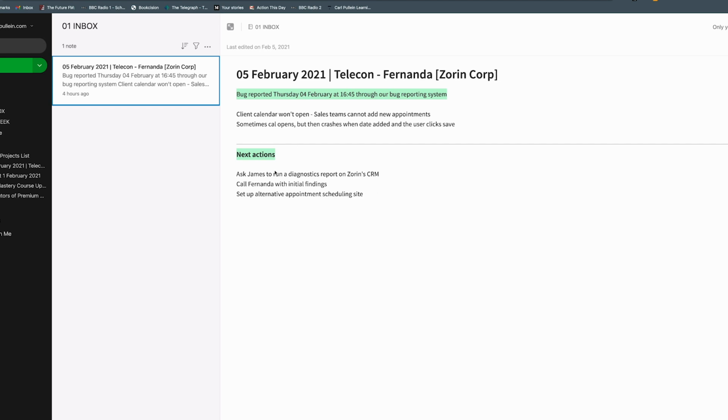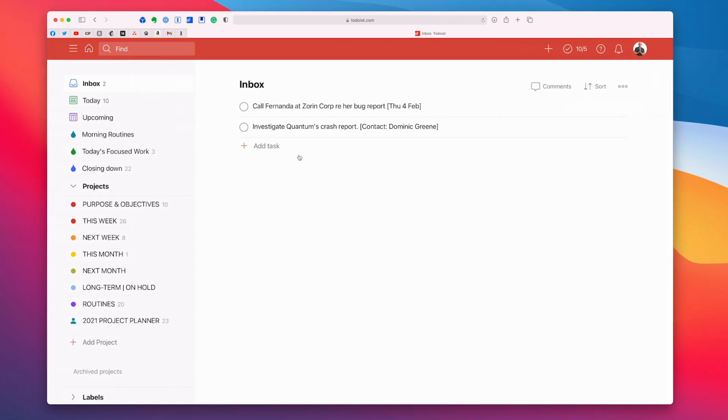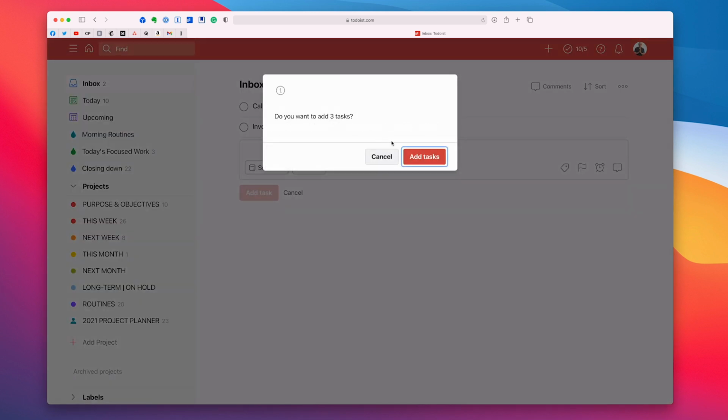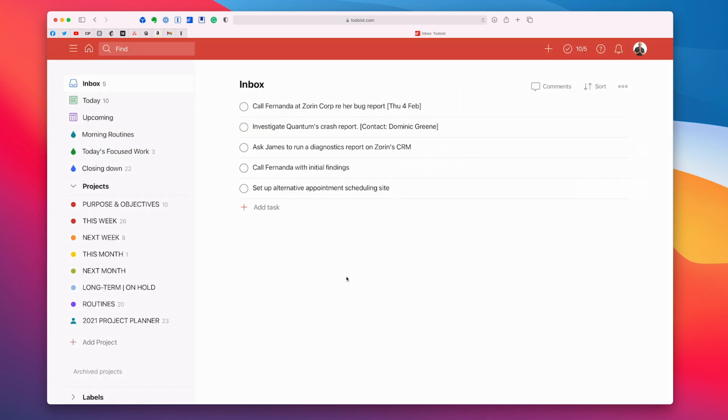So the next actions here. When I finish the call, I type in the next actions, or I do it during the call. All I need to do now is just copy those, Command C, and I can now go into here, add task, paste, and it's going to say, do you want to add 3 tasks? Yes, I do. So I'm going to add those tasks in there. So now I've got all these here.